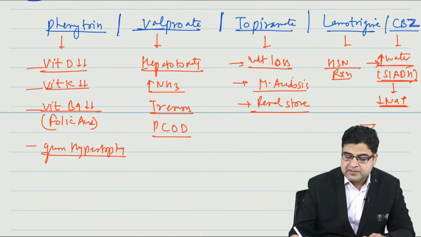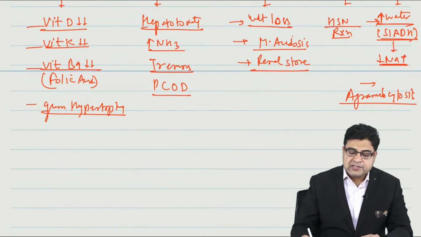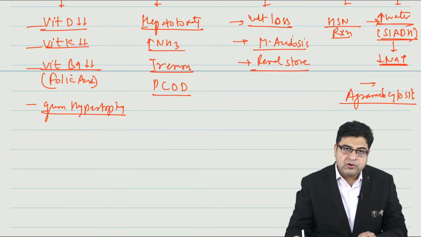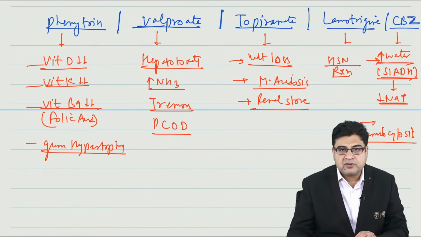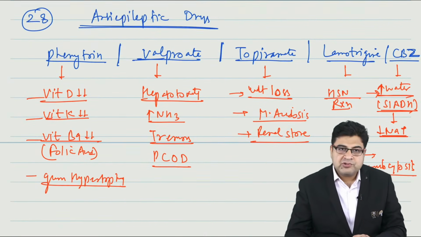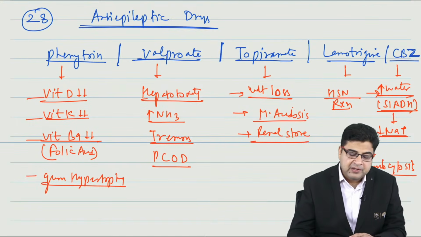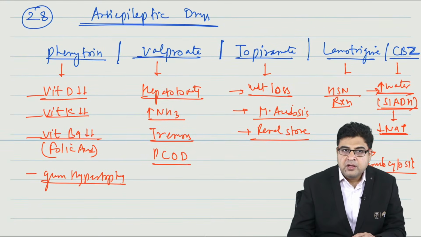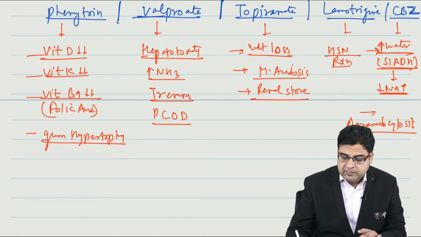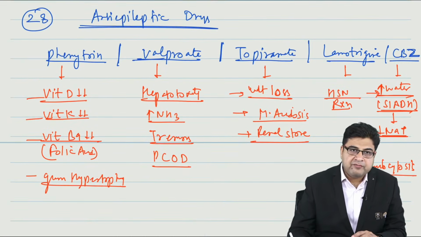Now, carbamazepine is a drug. This medicine can result in agranulocytosis as a side effect. So carbamazepine can result in agranulocytosis as a side effect. So in this way, you can read about these 5 types of anti-epileptics. Most of the time, questions are asked on these 5 anti-epileptics only. Right? So that is topic number 28, based on anti-epileptics, which you can read further in detail.